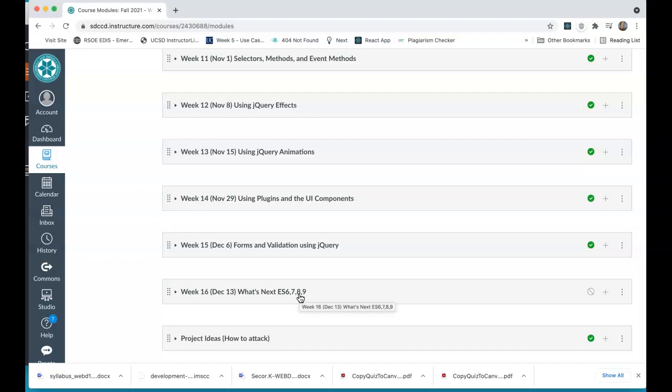By the way, the advisory for this course is that you have WebD 152, which is the CSS course. If you don't, just hit me up. You can survive in here without the HTML, but it's going to be a little bit tough. You'd have to learn some HTML on the side.